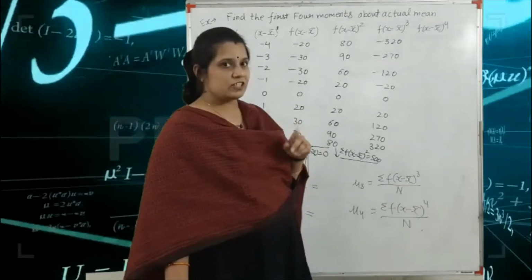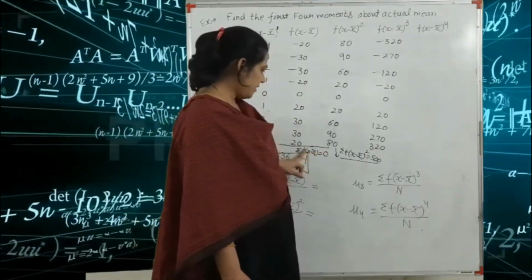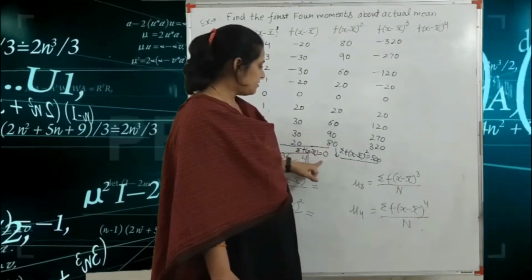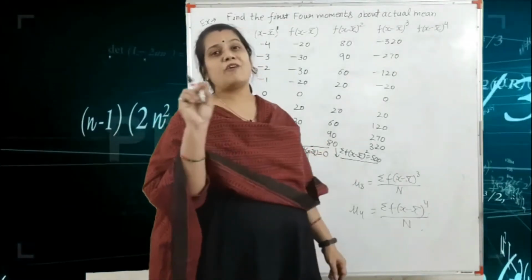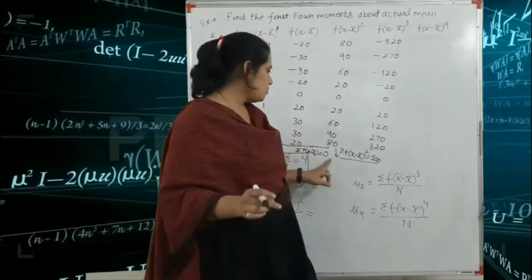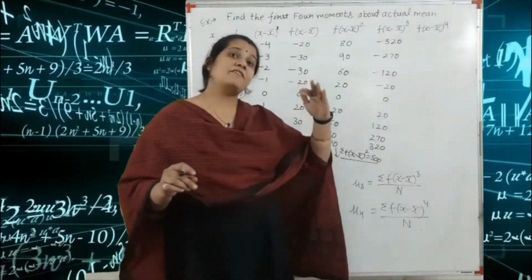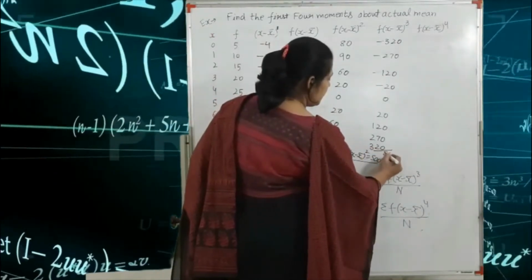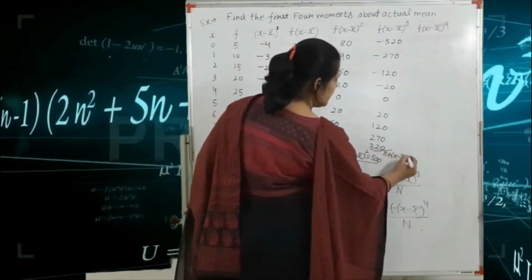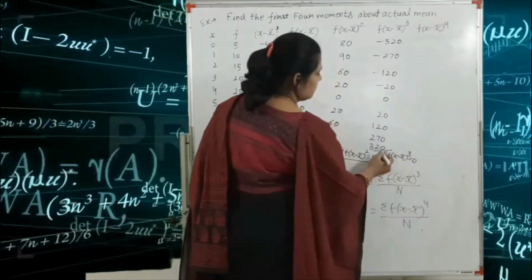So here one logic is that if x minus x bar power 1 is equal to 0, then next comes the power of odd numbers. So 3, 5, 7, 9 is also 0. That means here summation f(x minus x bar) whole cube is equal to 0.